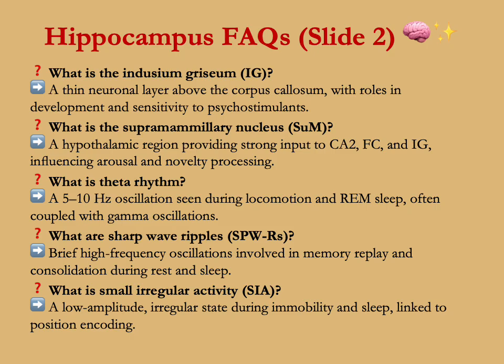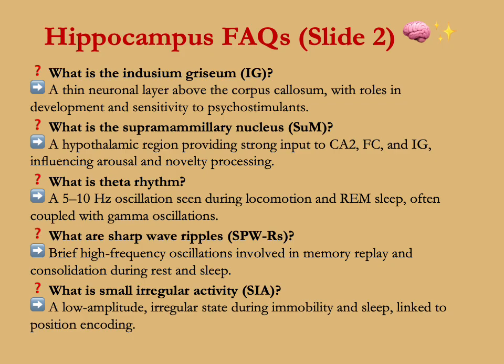What is the supramammillary nucleus? It's a hypothalamic region providing strong input to cornu-ammonis region 2 or CA2, FC, and the indusium griseum or IG, influencing arousal and novelty processing.